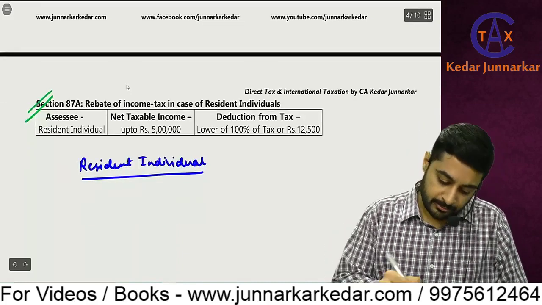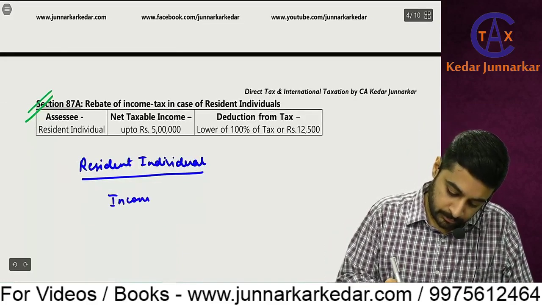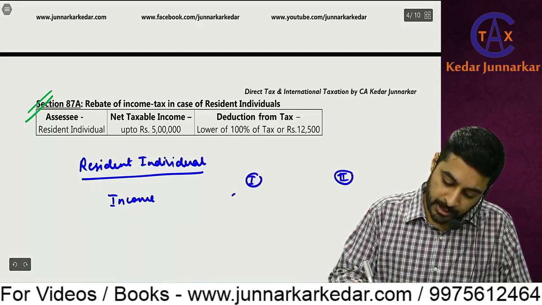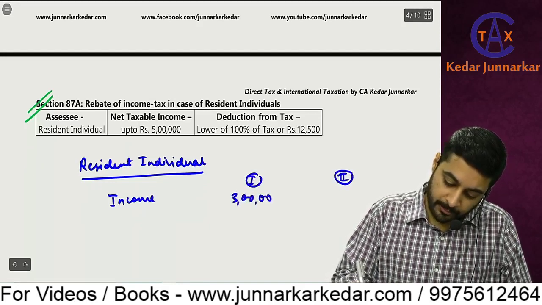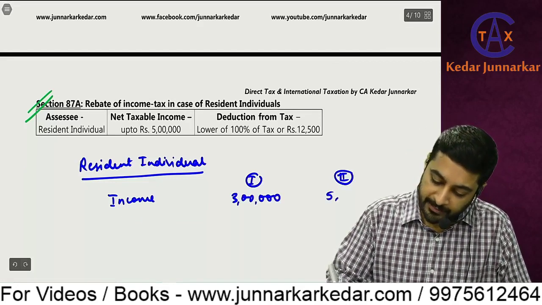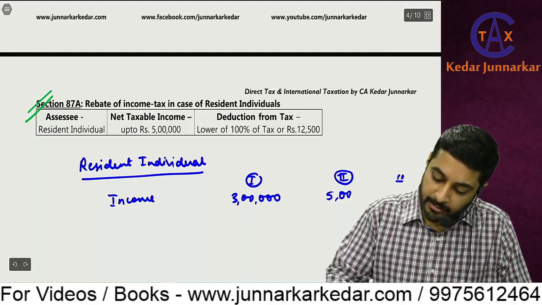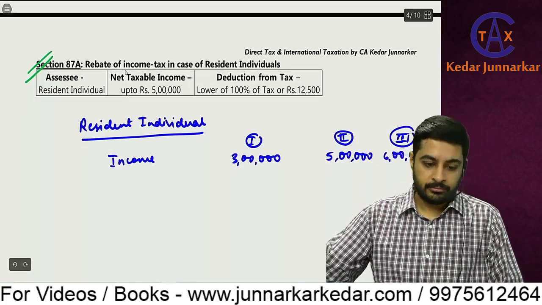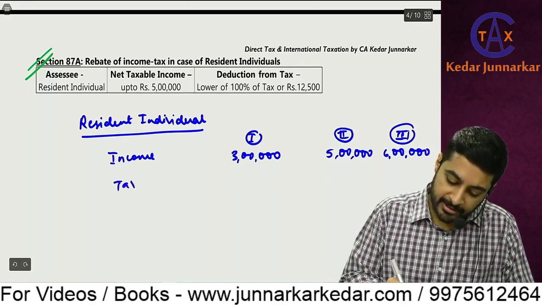if my income is 3 lakhs, or my income is 5 lakhs, and the third possibility 6 lakhs, how much is the tax?